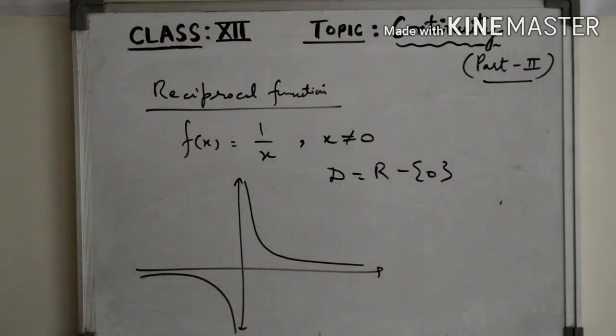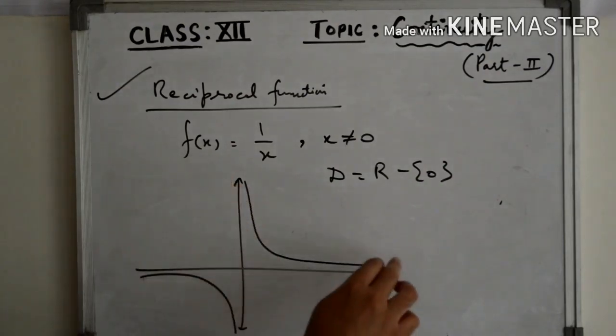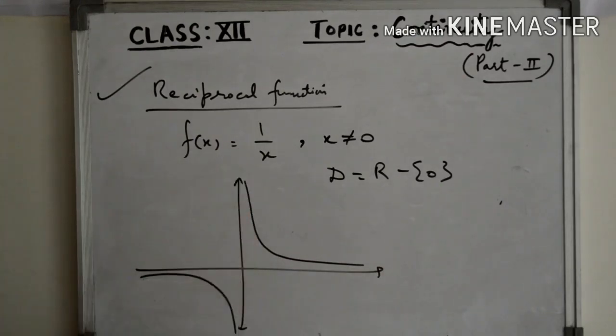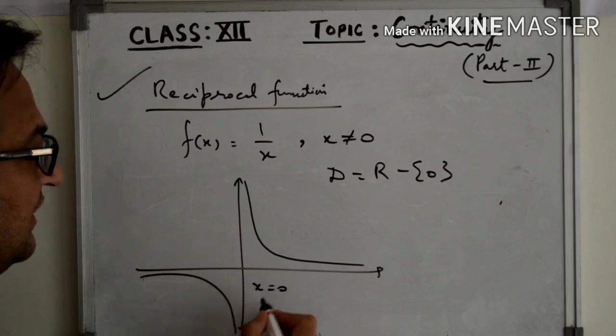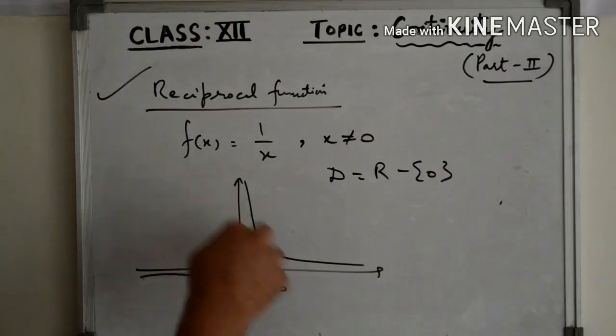You can try to draw the graph of this function, it will be like this, right? Now the question is, is this function a continuous function? If you see the graph of this function, you might think that we have to lift our pen at x equal to 0, or you can say we have a discontinuity at x equal to 0.